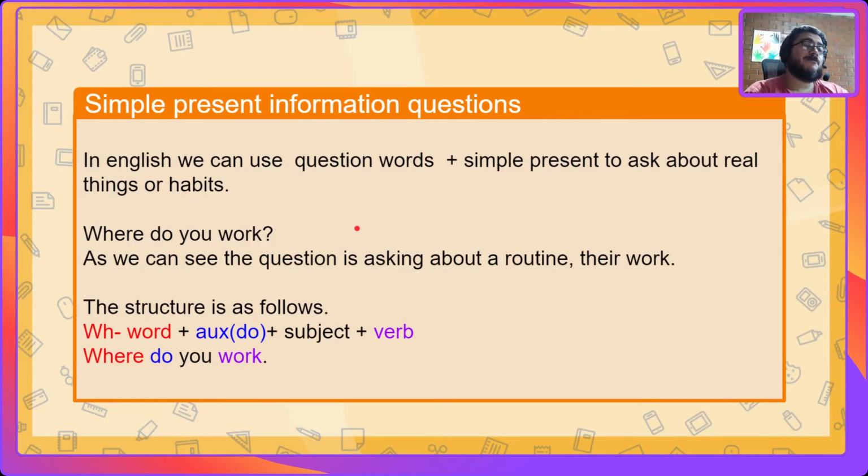And when we're working on these information questions, like the one that I just showed you, we're going to use them to ask about habits or routines, right? Where do you work? So we can see the question is asking about our routine, your work. The structure, like I told you before, is WH word, the auxiliary do, the subject, and the verb.